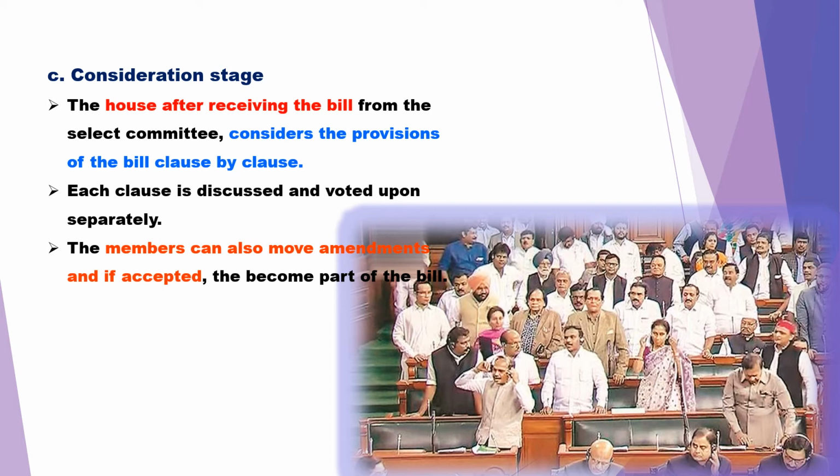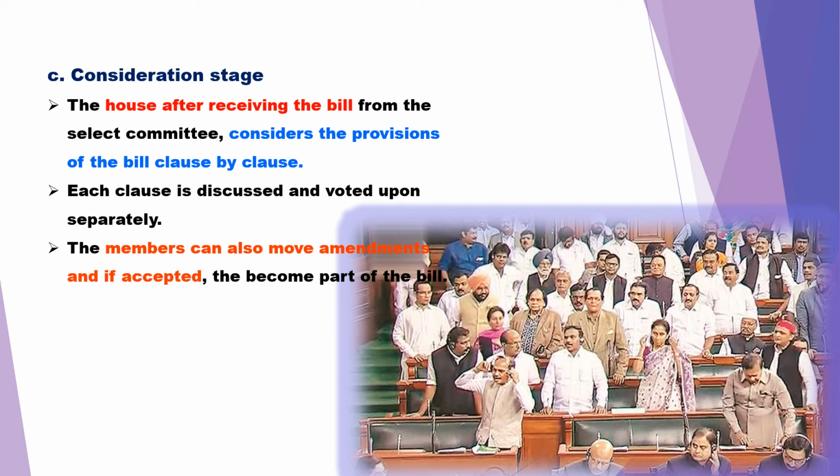And the third sub-stage in the second reading is the consideration stage. This is where the committee, which has given its reasons after scrutinizing it properly, here in the consideration stage, the bill is considered clause by clause and each clause is voted upon separately. Here the members of Parliament can move any amendments, and if accepted, it also becomes a part of the bill. Amendment means any change in a particular provision or a clause.